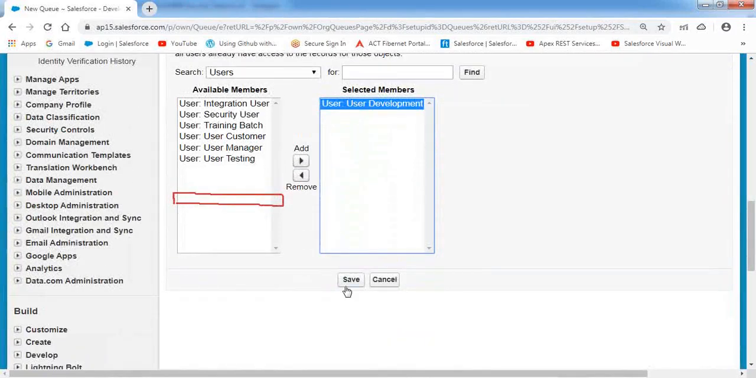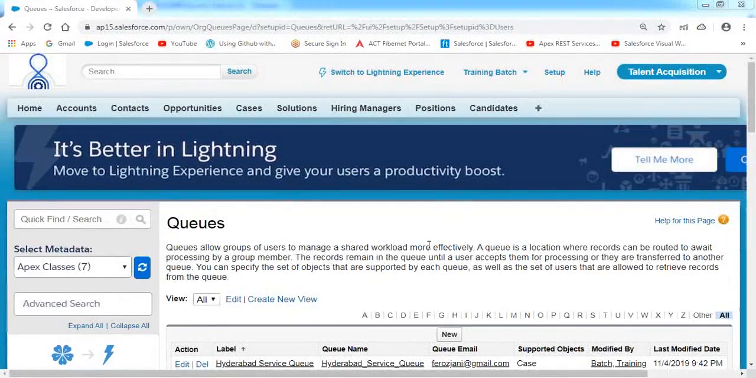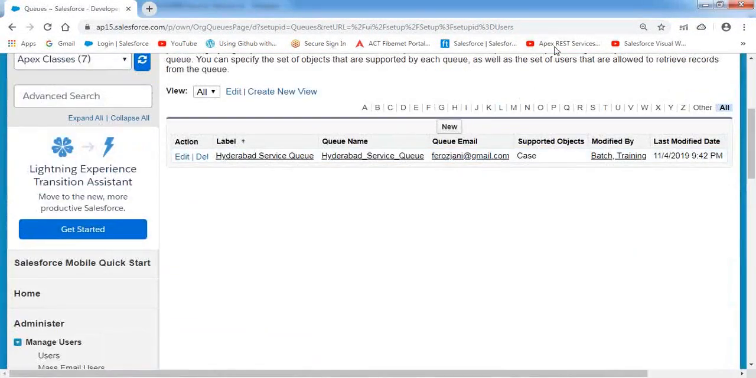Once you specify the whole details, click on the Save button. Automatically a queue will be created with the specified details here. A queue has been created with the name Hyderabad service queue, and this is the queue name, this is the queue email ID, and this is the case supporting objects over here. Okay, clear? This is the way we create the queue.